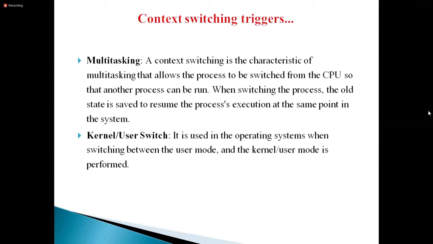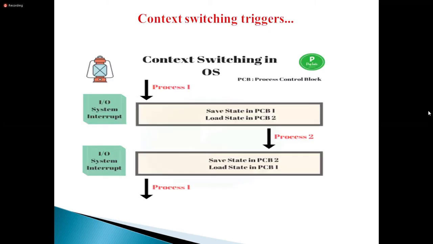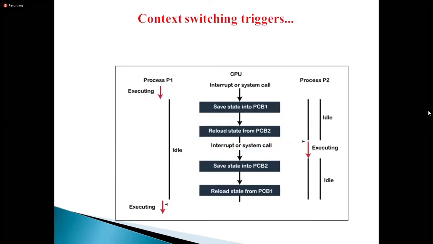So context switching happens in three categories. One is interrupt. Whenever the program gets an interrupt, the context switches from one process to another process. Another one is in the waiting state until this is finished. Okay, these are the context switching triggers, Amma. This diagram you already know. Is it clear, Amma?